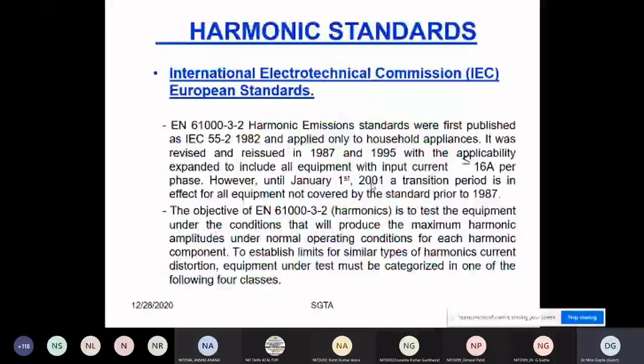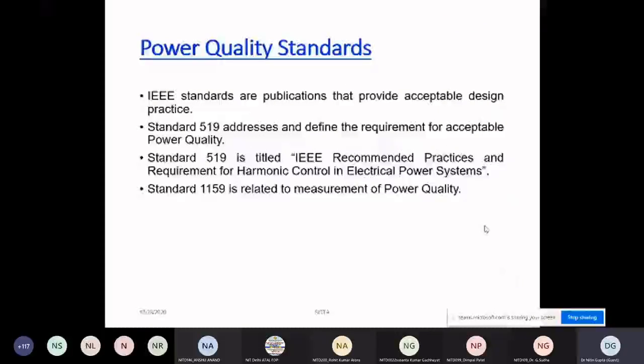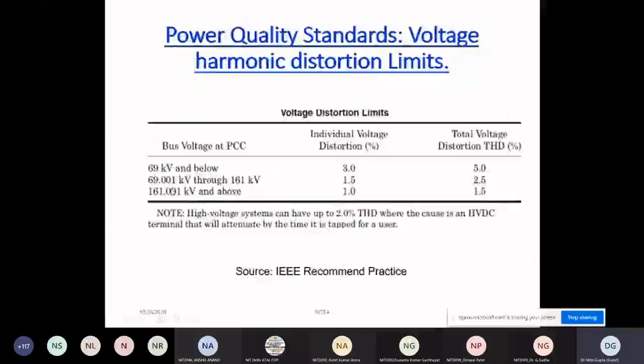These standards I already talked about. The International Electrotechnical Commission, IEC standard, is a European standard, and it basically gives the standard at the equipment level. Whereas IEEE gives you the standard based on the voltage rating. This is the basic difference, nothing else. Like 69 kV and below, and then 69 to 161 and above.